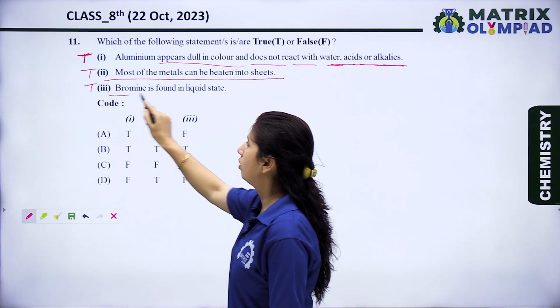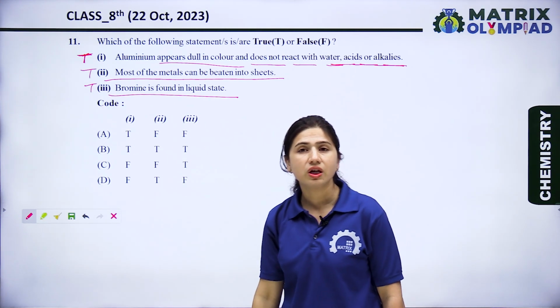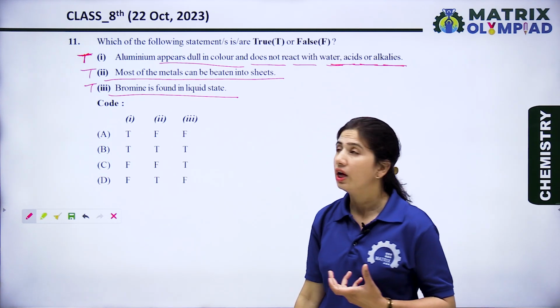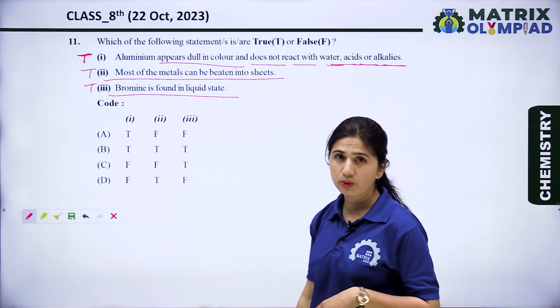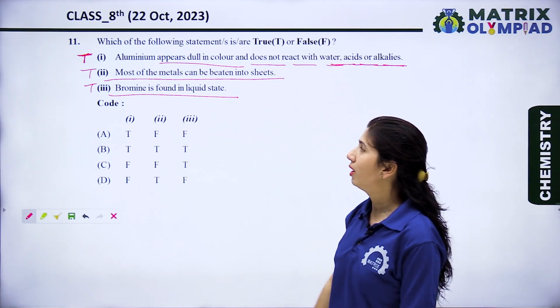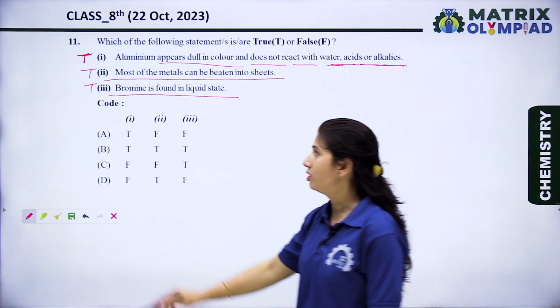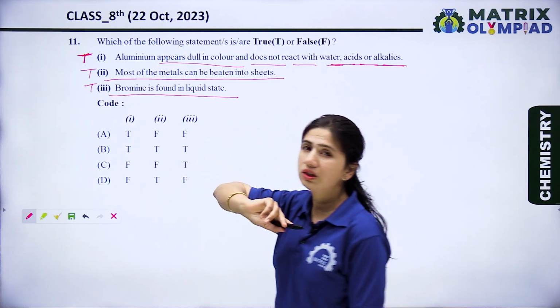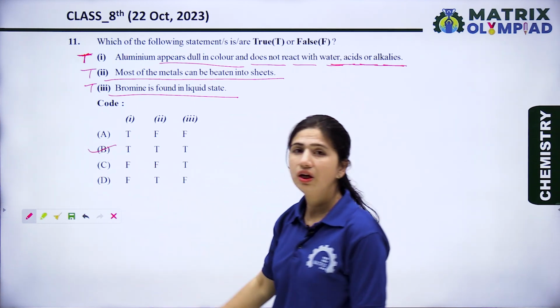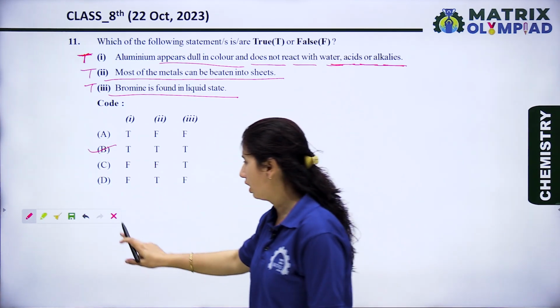This is also true, because among the metals, mercury is the only metal found in the liquid state, and among the non-metals, bromine is the non-metal found in the liquid state. So all three statements are true, and option B is the right option for this question.